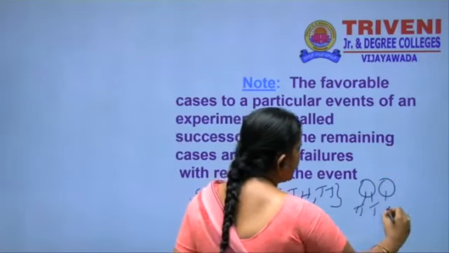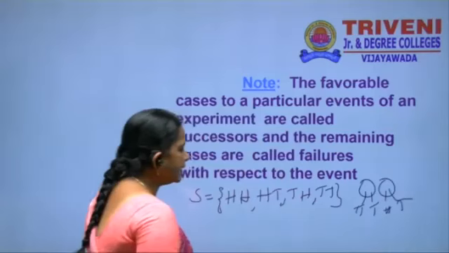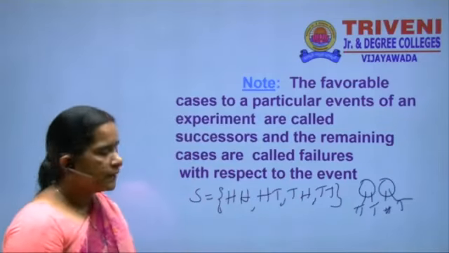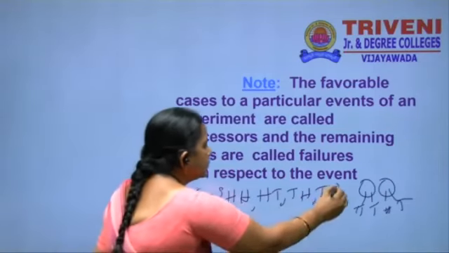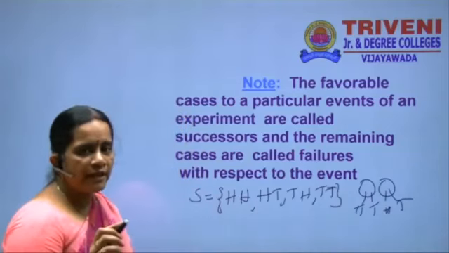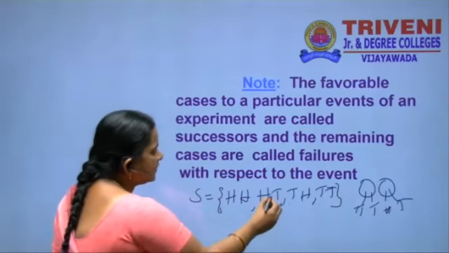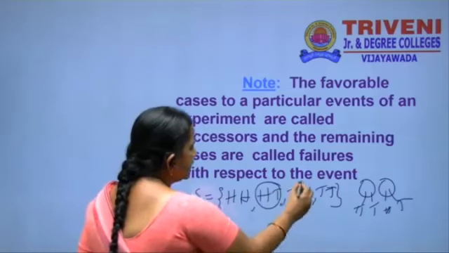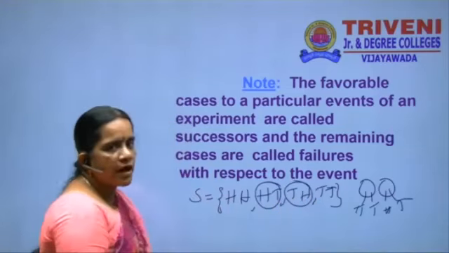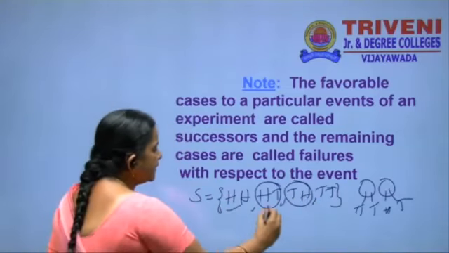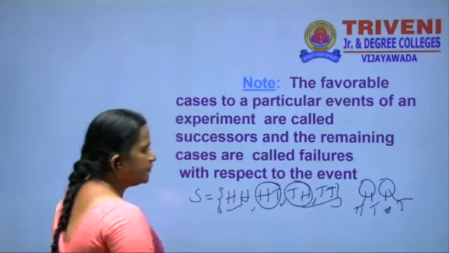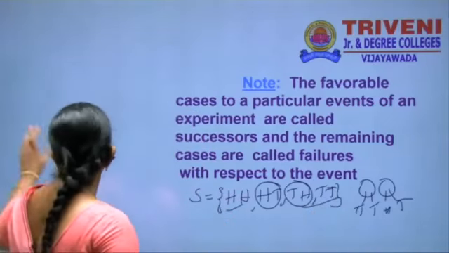The favorable chances are head-tail and tail-head. Here, for the probability of getting only one head, how many chances are there? Here, 2. These two are successes and the remaining two are failures with respect to the event.